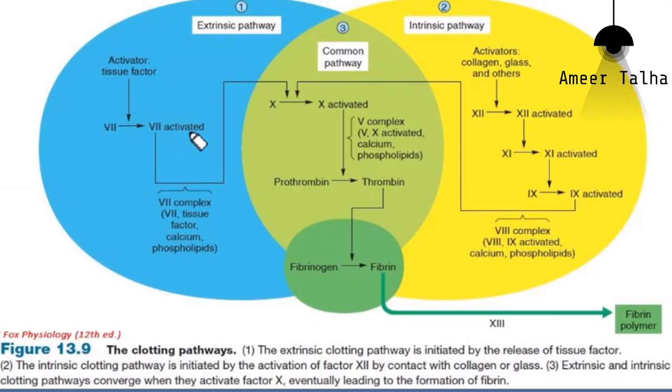And activation of factor 7 is followed by activation of factor 10. So the steps for the extrinsic pathway are: step 1 is the activation of factor 3, that is tissue factor. Activation of tissue factor 3 is followed by activation of factor 7, which is followed by activation of factor 10.